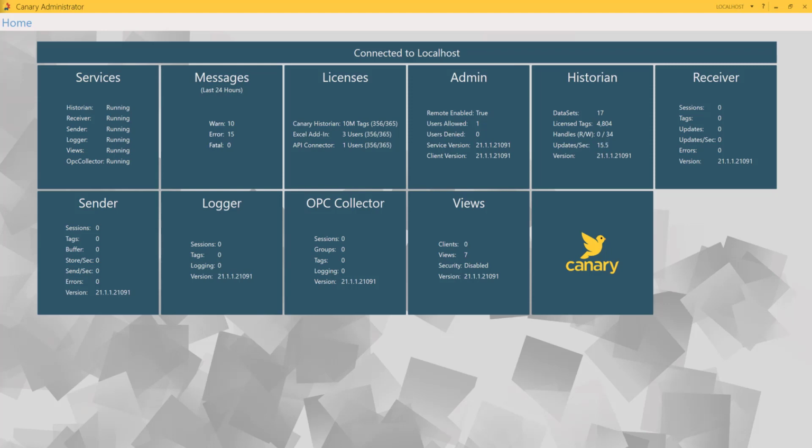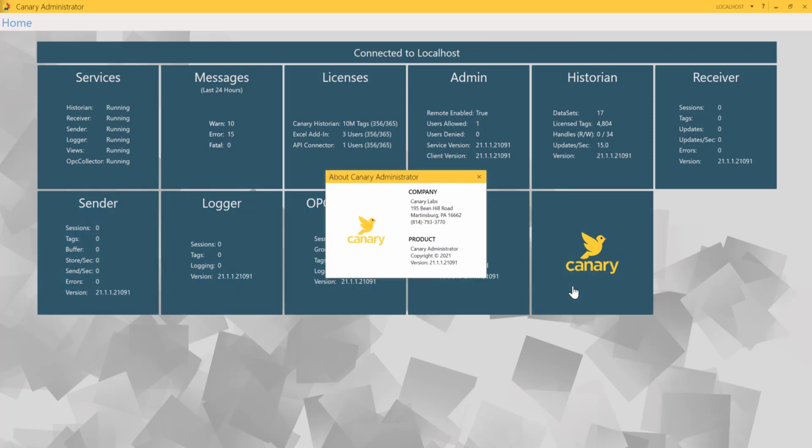And let's start with the tile that contains the Canary logo. Clicking on this tile will highlight our company address in Martinsburg, Pennsylvania, as well as tell you the version you have installed.